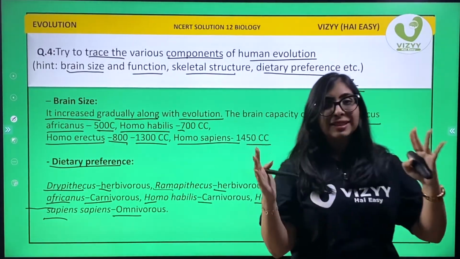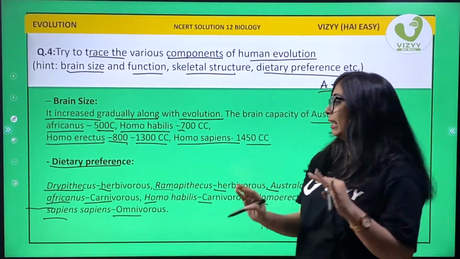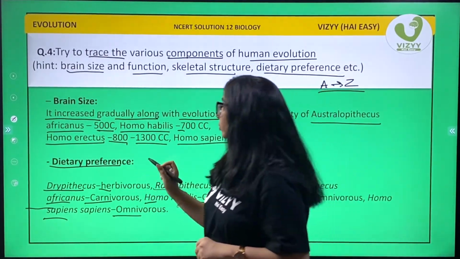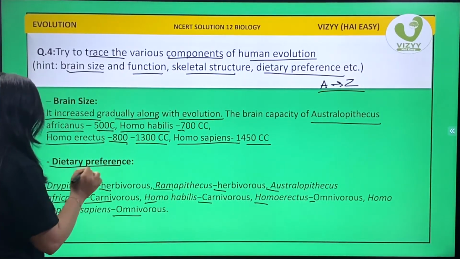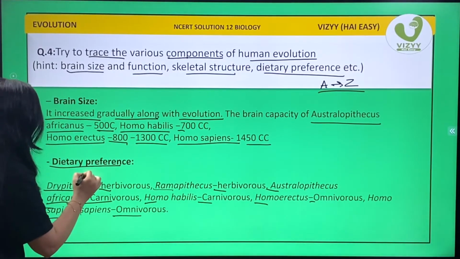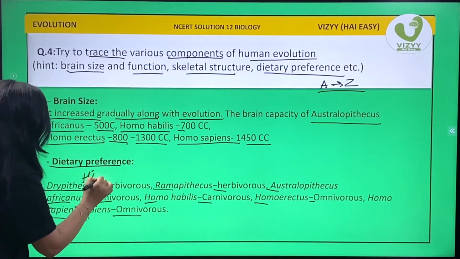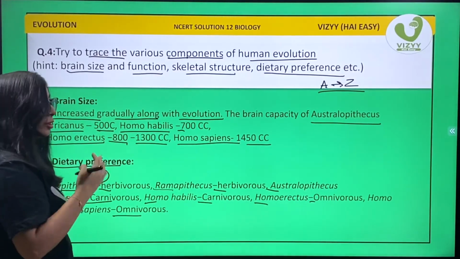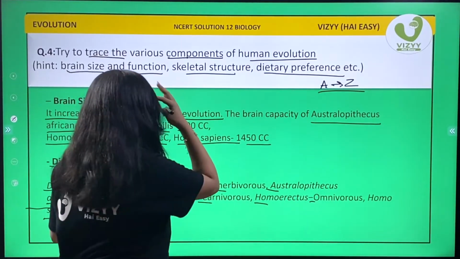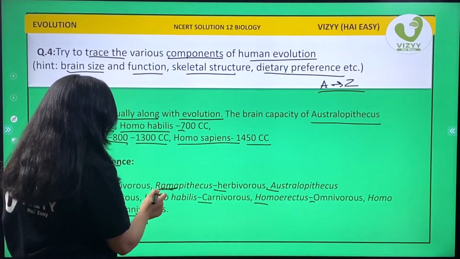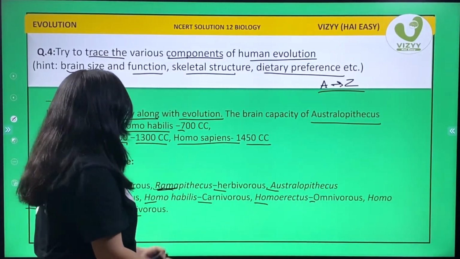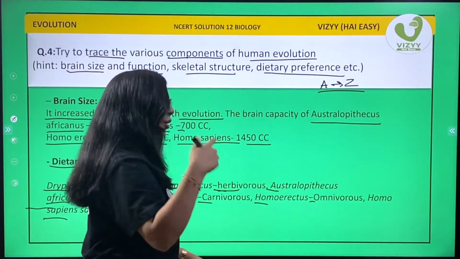Okay, let's try remembering it as D, R, A, H, H, H. Dryopithecus was herbivore. Now let's see about Rama. Rama was a herbivore, so Ramapithecus is herbivore.